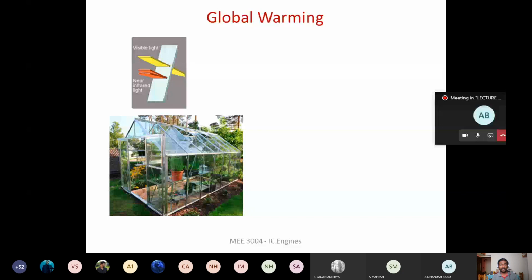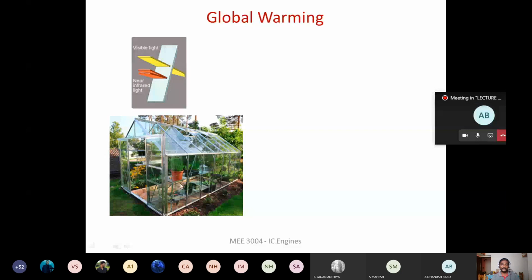So what they used to do for the plants which require higher temperature, there in European nations, where you are going to have less surrounding temperature, is to have a glass house, right? Similar to this, they will have a glass house. Inside that, they will place the plants which require higher temperature. Other plants will be placed outside, right?